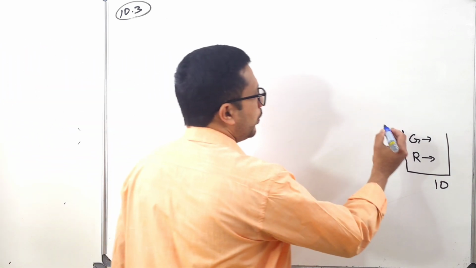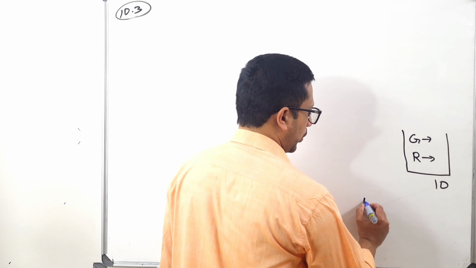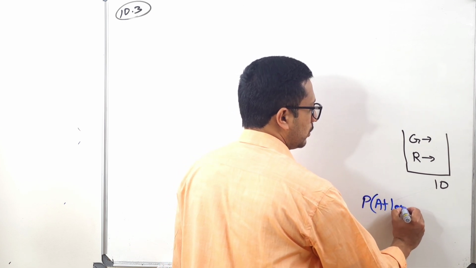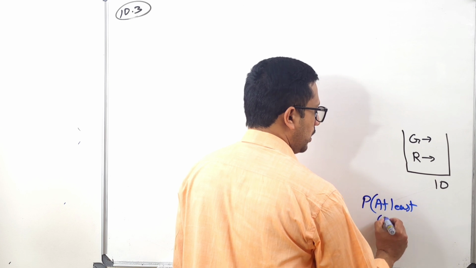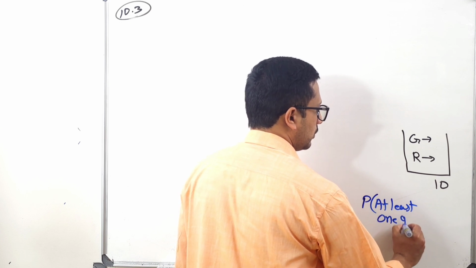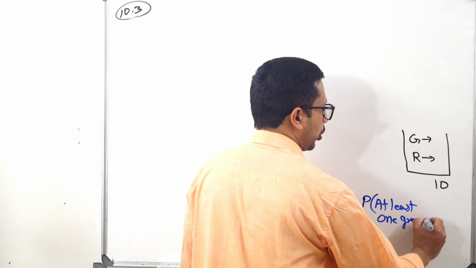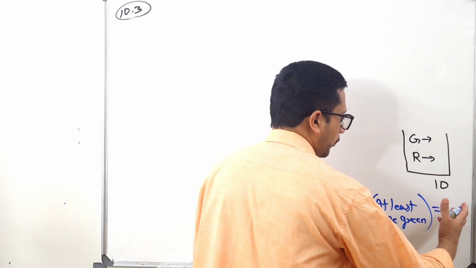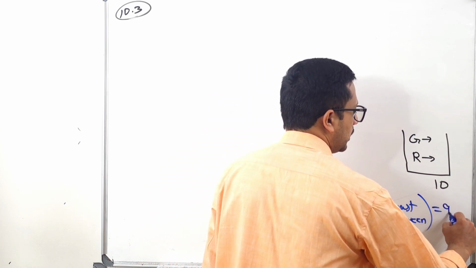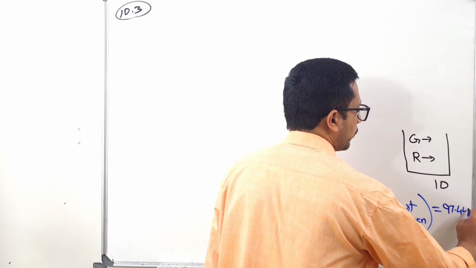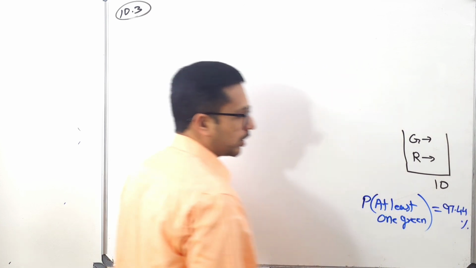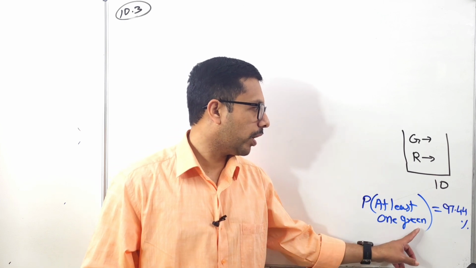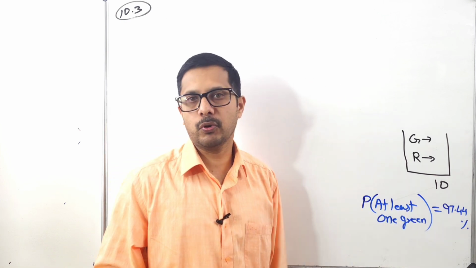The probability of taking at least one green is 97.44 percent.